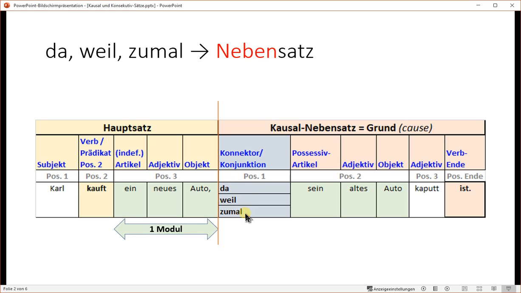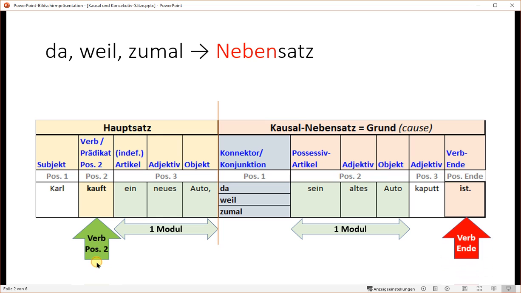So to mention this already, we do not count words when we talk about positions, we talk about modules. So here we have three words, but they are counted as one module. That's why these three together are one position. Same here, three words but one module, so therefore all of that is one position. In a Hauptsatz the verb is normally on position 2, as you know, and in a Nebensatz the verb is at the end, of course.